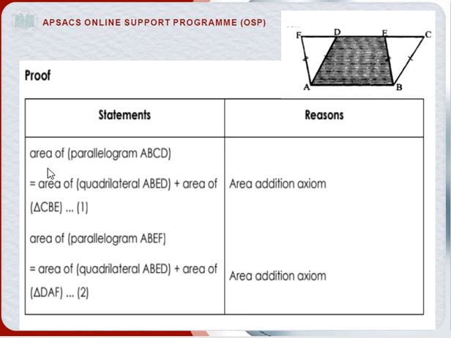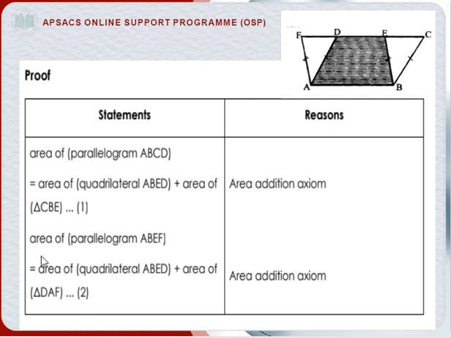So our first statement is: area of parallelogram ABCD is equal to the area of quadrilateral ABED plus the area of triangle BCE. Equation number 1. And the reason of our statement is the area addition axiom.